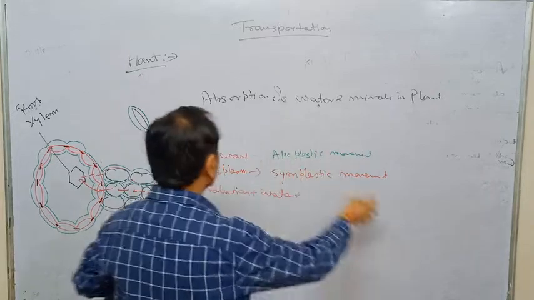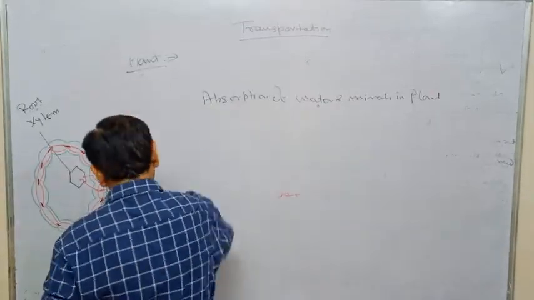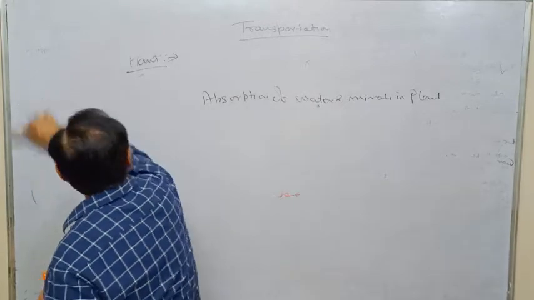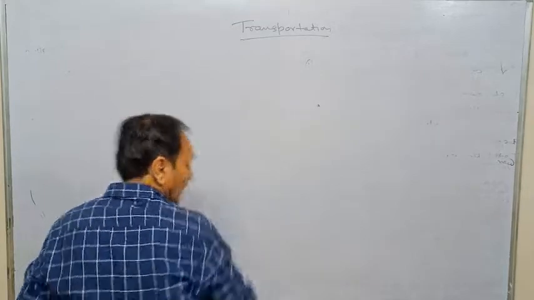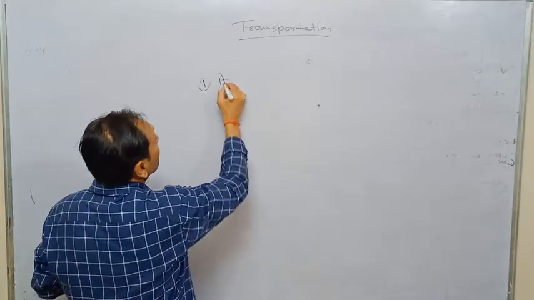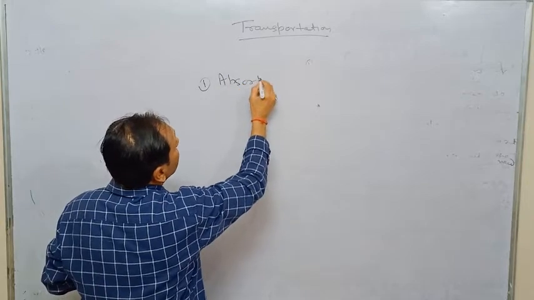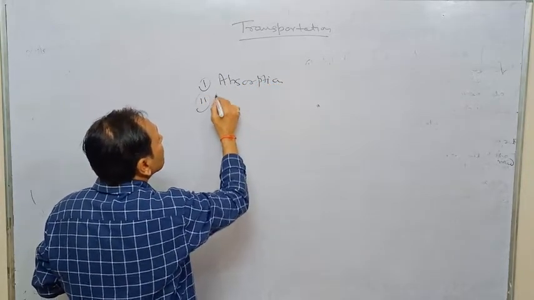Now the question is how this absorbed material will move up to the top of the plant, because the plant may be of large size or small size. First of all, this is called absorption. Now we will discuss the ascent of sap.